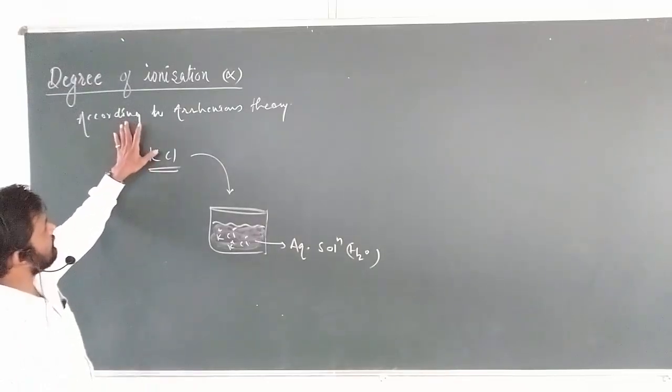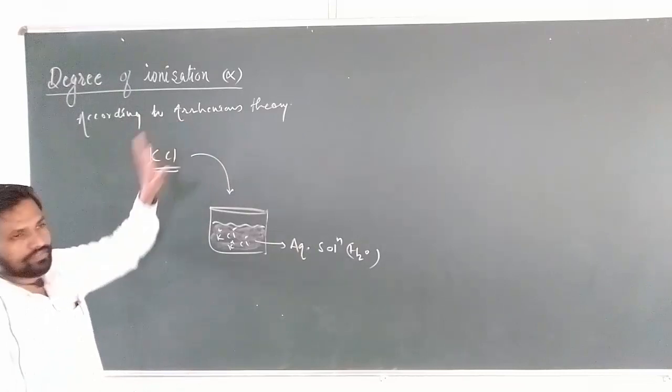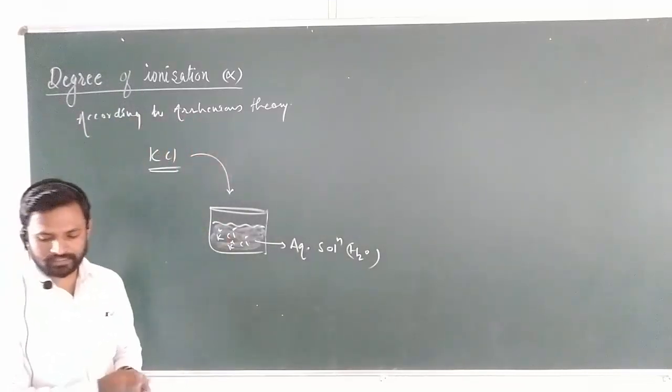Now what we have to understand is the degree of ionization, which is denoted by alpha.